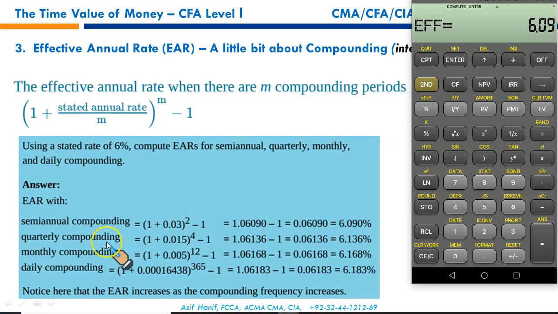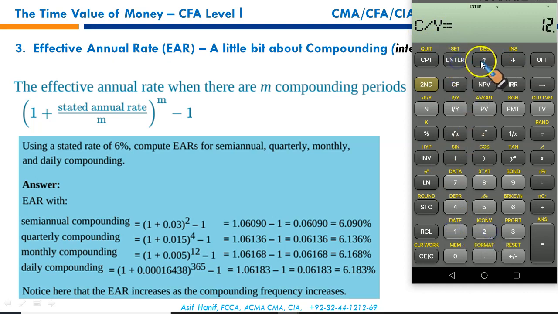So what about when the compounding is done quarterly? In that case, you will have to change your compounding period to 4. Enter, up, compute. 6.136, as you can see. Then if the compounding is done on a monthly basis, then you will have to simply change the compounding cycle, that is compounding per period, to 12.